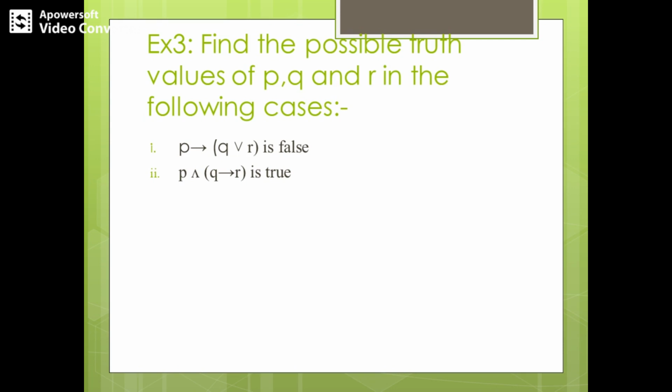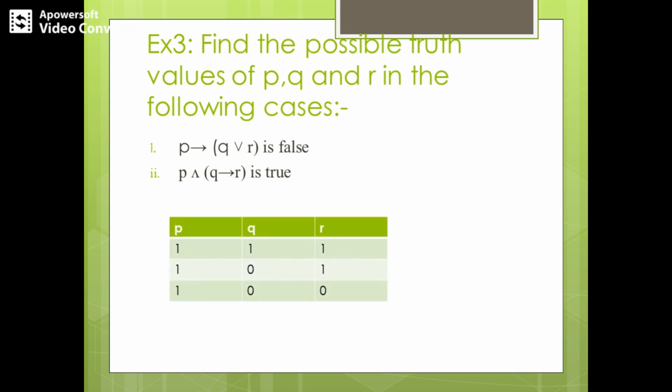So now it is very clear, the truth value of P is true itself, right? The truth value of P is 1. And what about Q implies R? So this entire thing has to be true, right? Q implies R is true in 3 cases except the 4th case, that is true, false, right? So apart from that, you can observe P is all true.